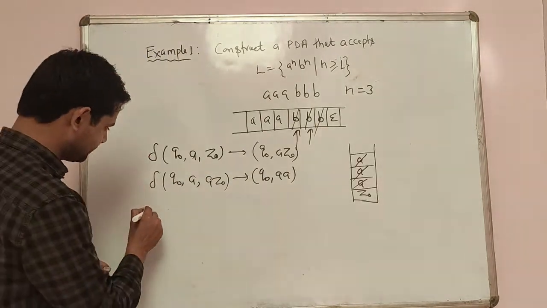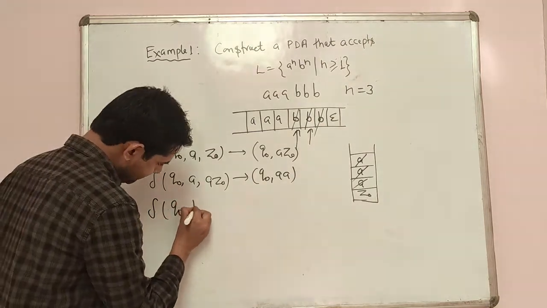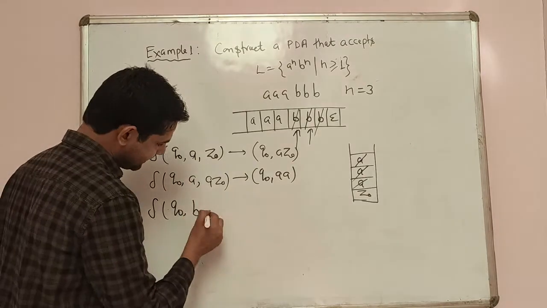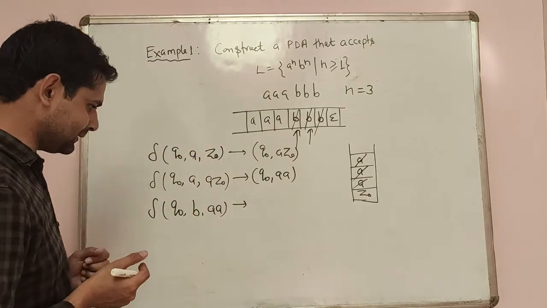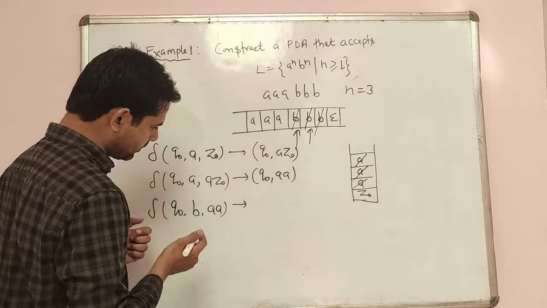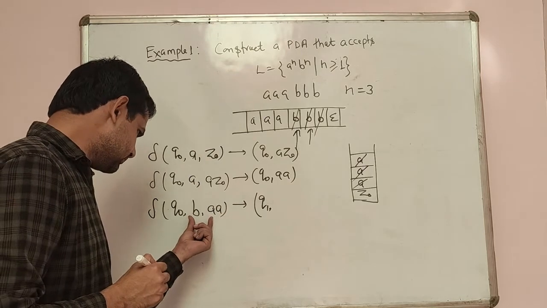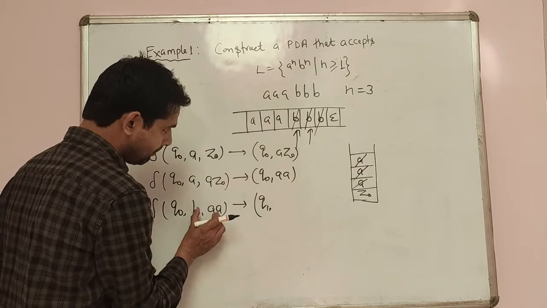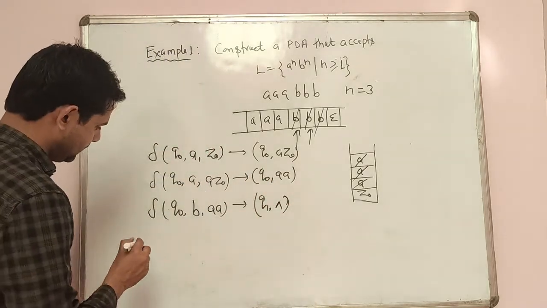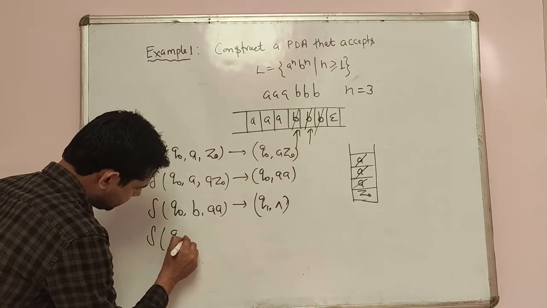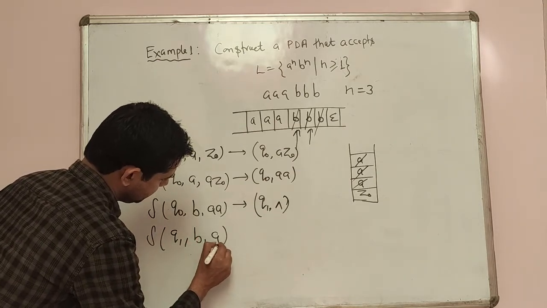Then after that, we are on this state Q0. The input symbol is B, and the stack condition is like this one. Then what happens? In that case, we will move on to another state, and that B will pop with this A. So we will use this one. Same thing on this state Q1: we have another B, and the stack condition is like that one.